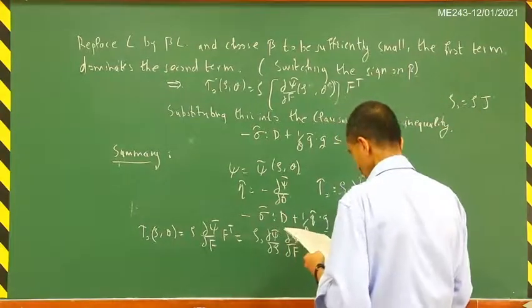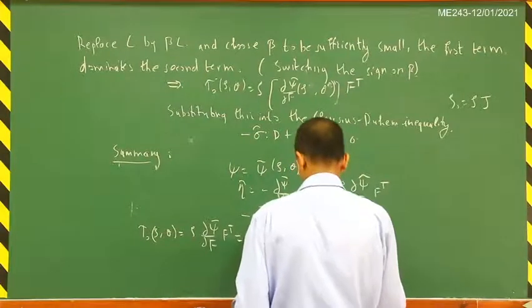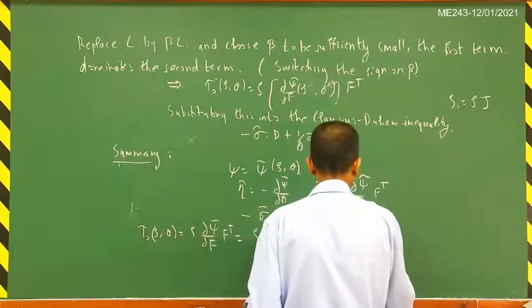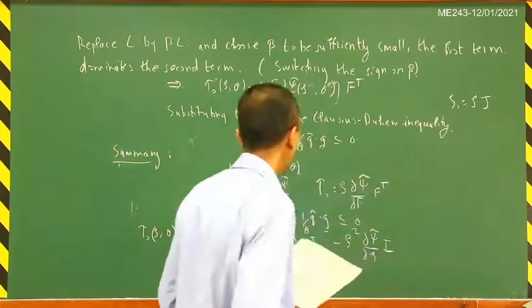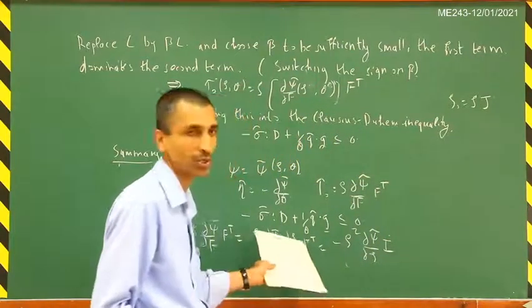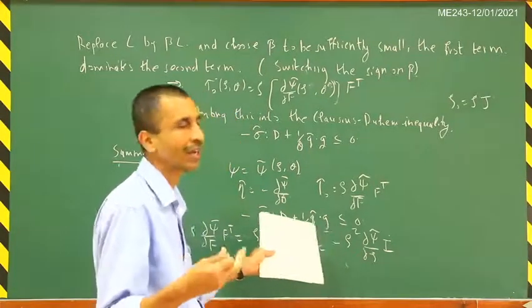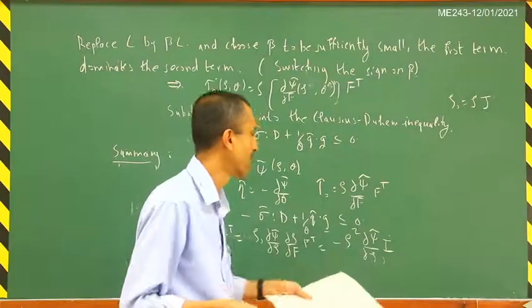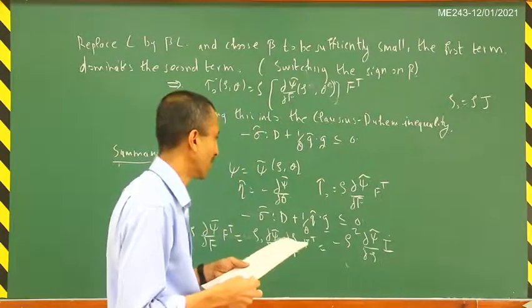And so what you will get there is minus rho squared times del xi tilde by del rho times the identity tensor. That's because you will get the cofactor of f, and cofactor f times f transpose is determinant f times identity. So you use all the relations that we have derived earlier to get this particular relation.